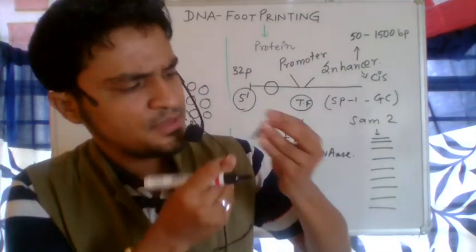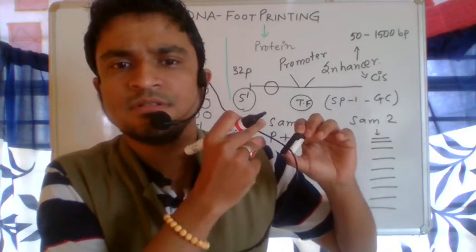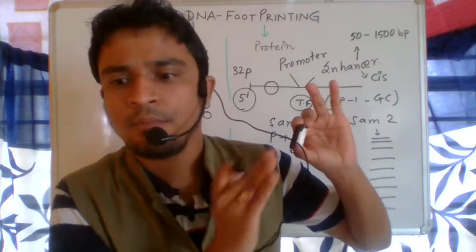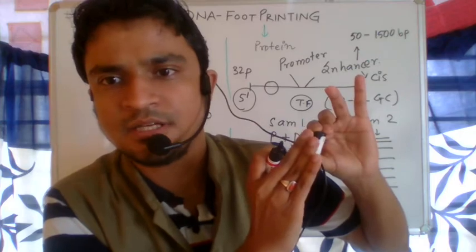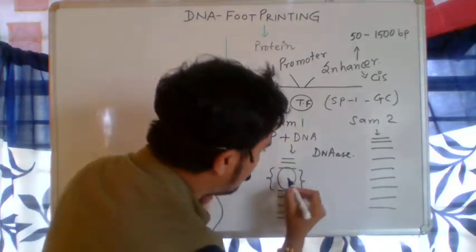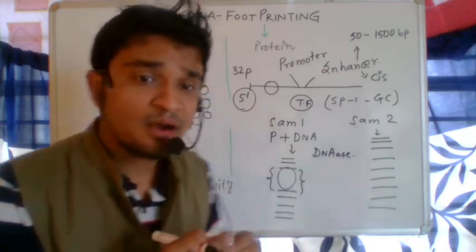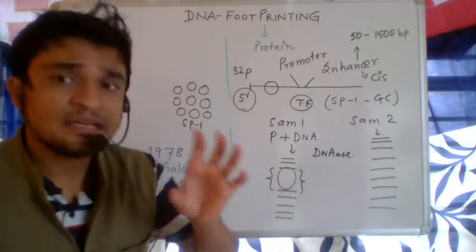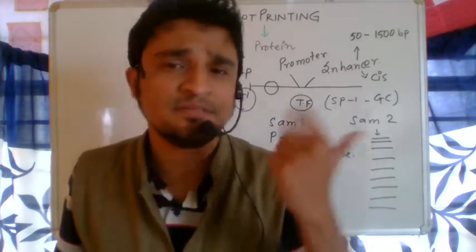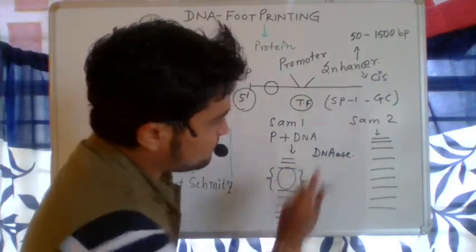But when the protein is connected with it, the enzyme DNase 1 is capable in vitro of cutting the DNA, but in some places where the protein is protecting the structure of the DNA, that part is conserved or protected from the cleaving nuclease activities. So that part you can see as a void or a blank, and that is called the footprint. Now this very importantly confirms which sequence of the DNA is interacting with a specific protein. Correct? So with the reference you can study this on the X-ray film.